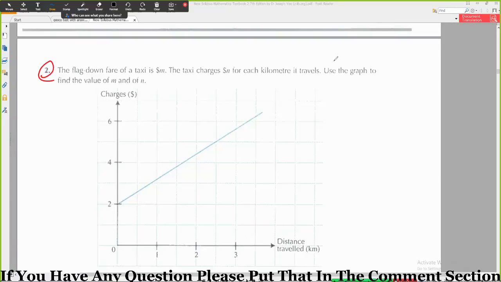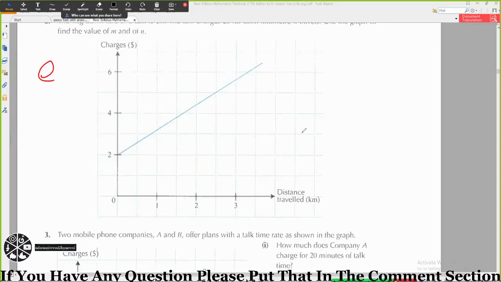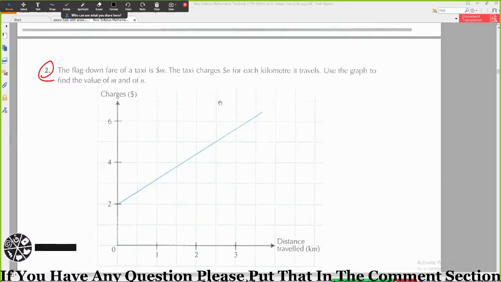Okay, so how will you find the M and N values? You can use y equals mx plus c.